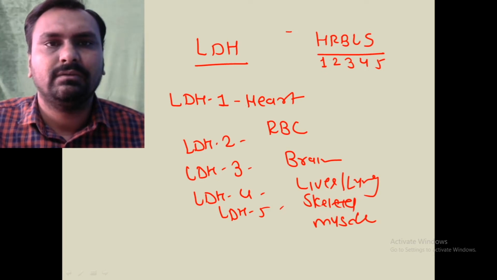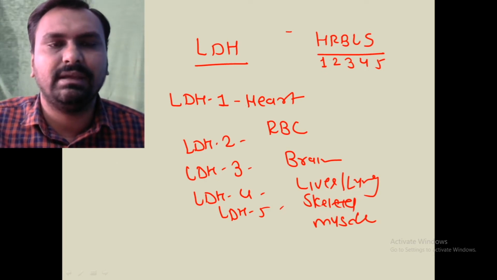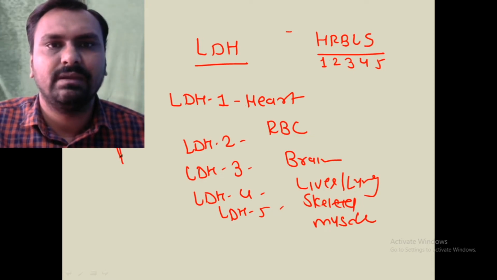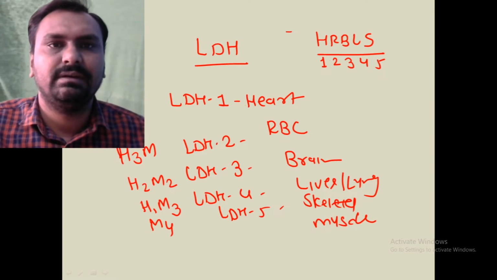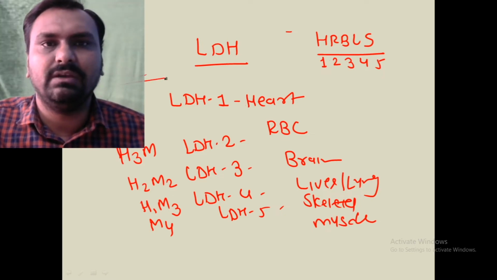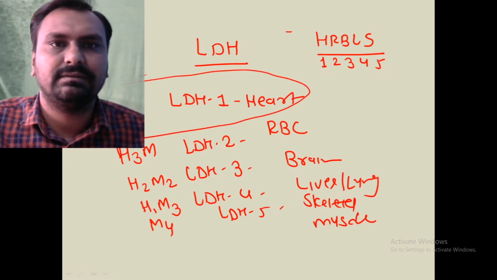It is a tetrameric enzyme, LDH. LDH1 is called H4, LDH2 is H3M, LDH3 is H2M2, LDH4 is H1M3, and LDH5 is M4. The electrophoretic mobility of LDH1 is highest.